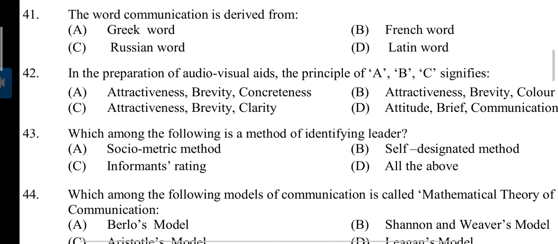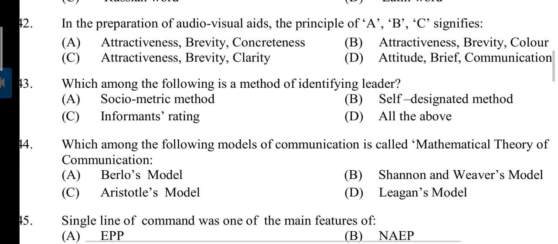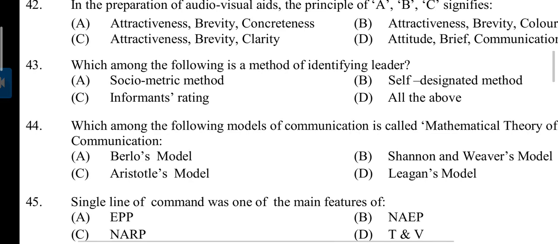Question number 41. The word communication is derived from? Answer is D. Latin word. Question 42. In the preparation of audio-visual aids, the principle of ABC signifies? Answer is C. Attractiveness, brevity and color. Question number 43. Which among the following is a method of identify leader? Answer is D. All of the above. Sociometric method, informal rating, self-designated method.